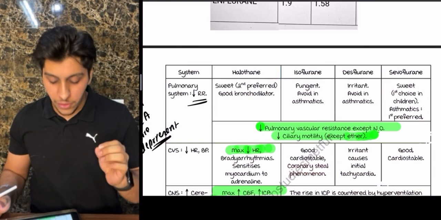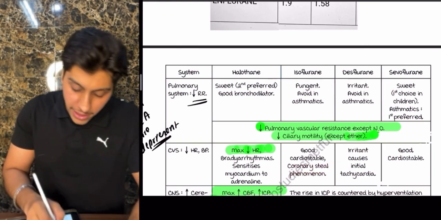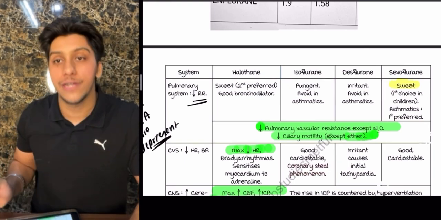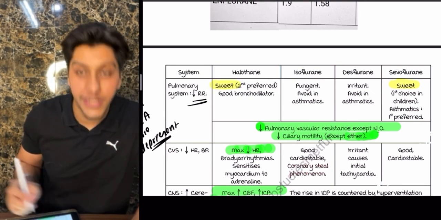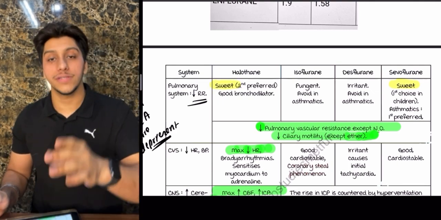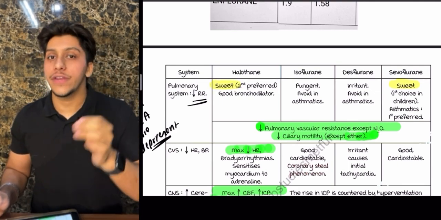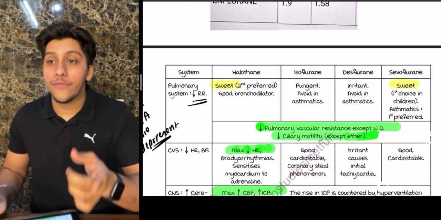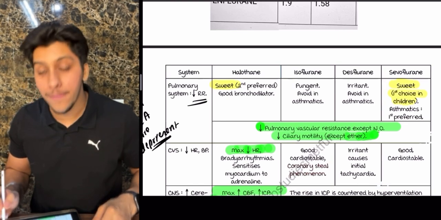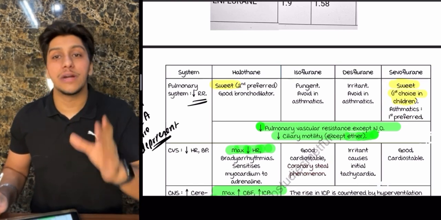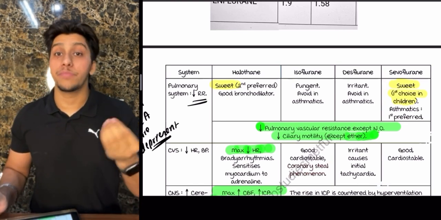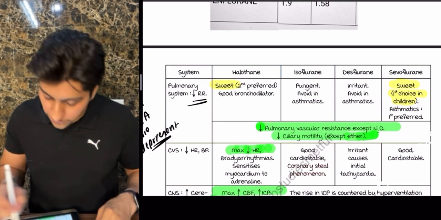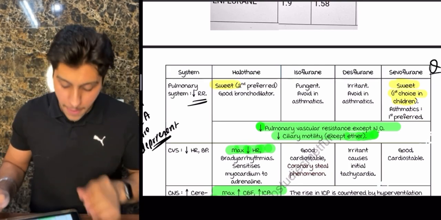Remember, first one we will be looking at is the smell. Remember, guys, that sevoflurane is sweet, halothane is also sweet, but in children we need something which is sweet. Now, how to compare halothane and sevoflurane: we prefer sevoflurane as the first choice in children because halothane has multiple cardiac abnormalities, which is bradyarrhythmia. So that is why we prefer sevoflurane over halothane.